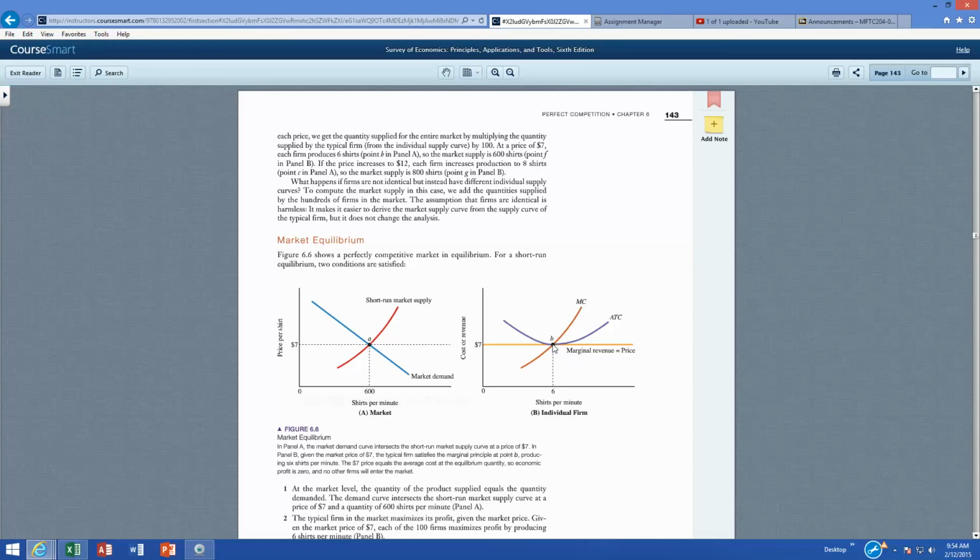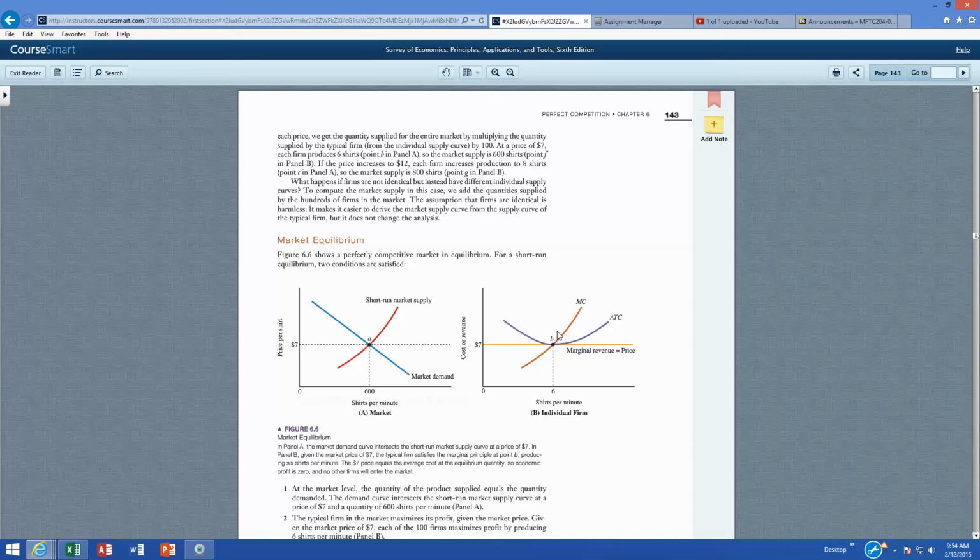And this is what the graph is showing here, because in the long run, this is what happens in a purely competitive market. At point B, marginal revenue equals marginal cost, but it's also exactly the point where I'm covering my total costs. If the price was above $7 at this point, I'd be making economic profit, because the price would be above the average total cost.